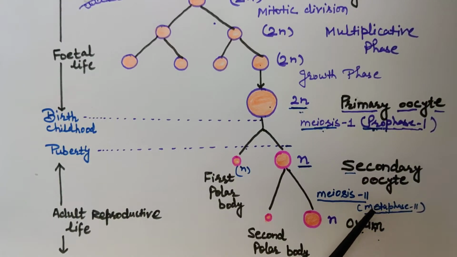Because of accumulation of metaphase promoting factor. When sperm enters the secondary oocyte, it triggers the breakdown of metaphase promoting factor and promotes the synthesis of anaphase promoting complex, in short APC. In this way meiosis 2 gets completed only after fertilization and there is formation of ovum, which soon changes into zygote by the fusion of male and female pronuclei.